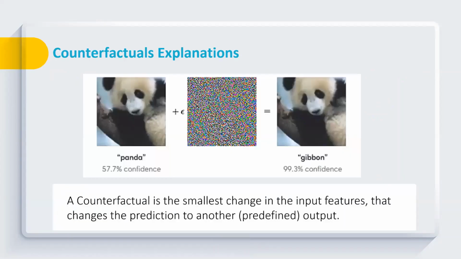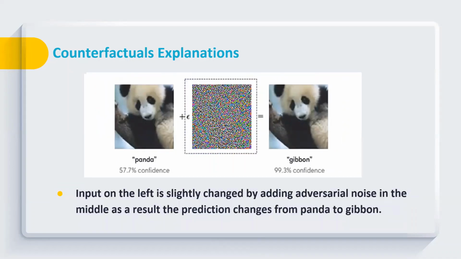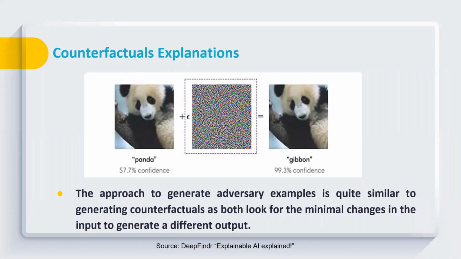As I have already discussed, in this case we are making the smallest change in the input features to change the output to a favorable condition, and we are adding noise, which is considered adversarial noise. We are inspired by this theory, and here we are using adversarial noise.